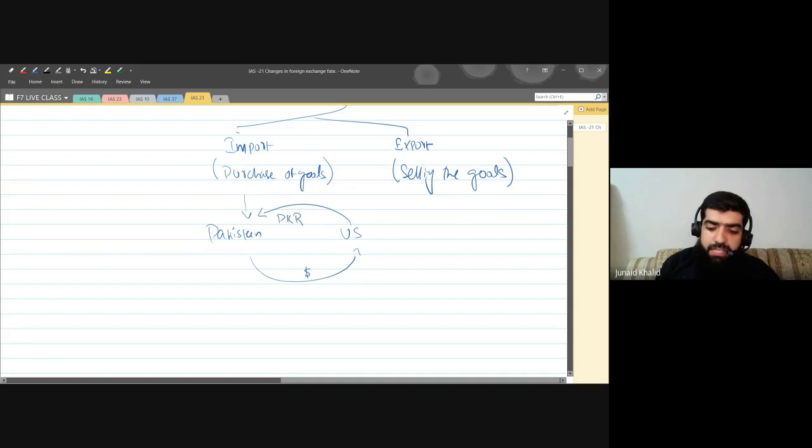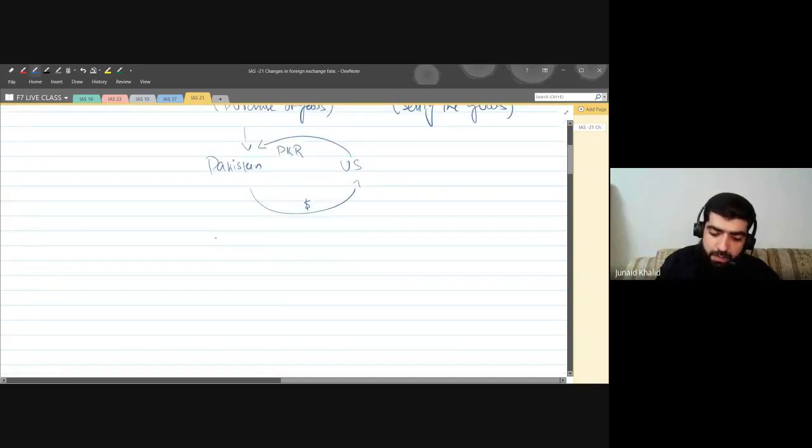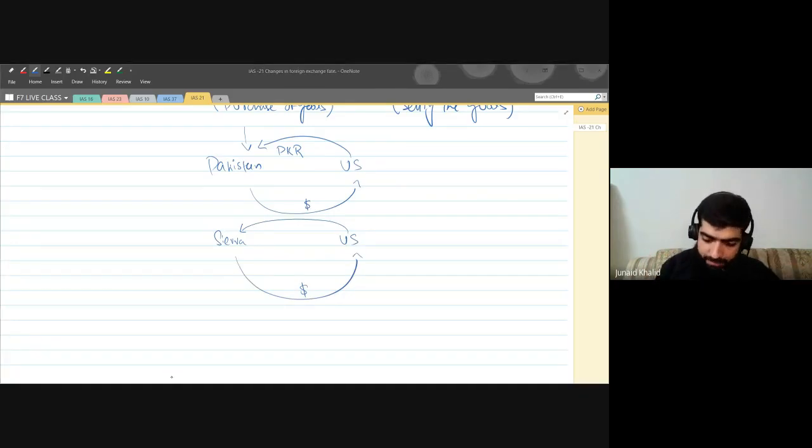In the same way, if I take your example, you are living in Syria and you are having a transaction with the United States and importing goods, you'll pay the amount in US dollars, but obviously you'll be recognizing an amount in, what is the name of the Syrian currency, by the way? Can anybody please let me know the name of the Syrian currency?